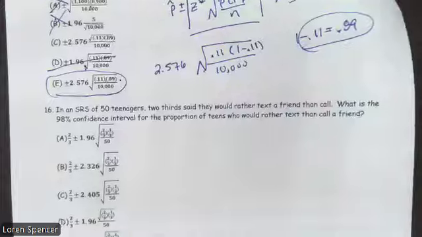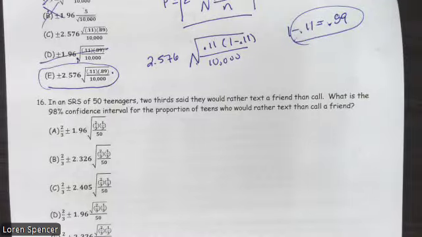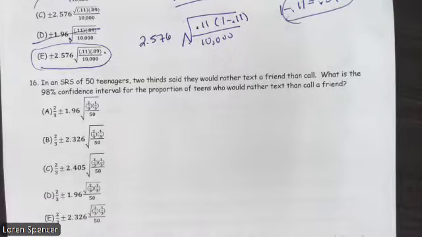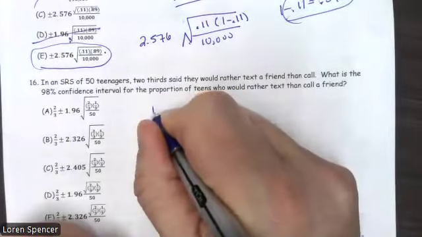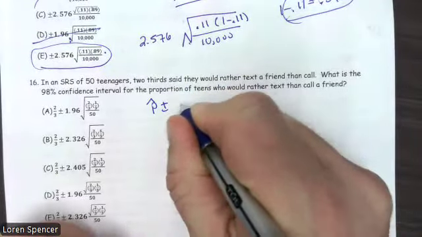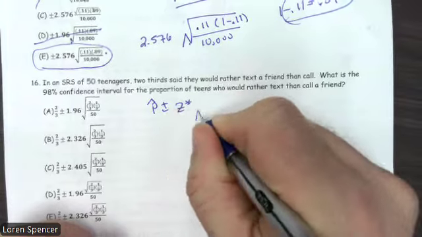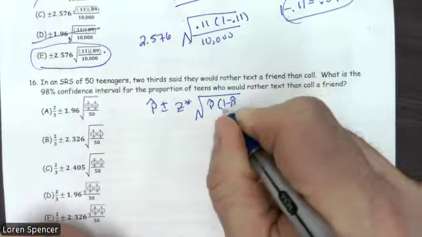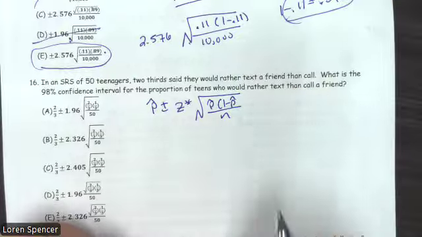In a simple random sample of 50 teenagers, 2/3 said they would rather text a friend than call. What is the 98% confidence interval for the proportion of teens who would rather text a friend than call? Well, remember, p hat plus or minus z star times the square root of p hat times 1 minus p hat over n.